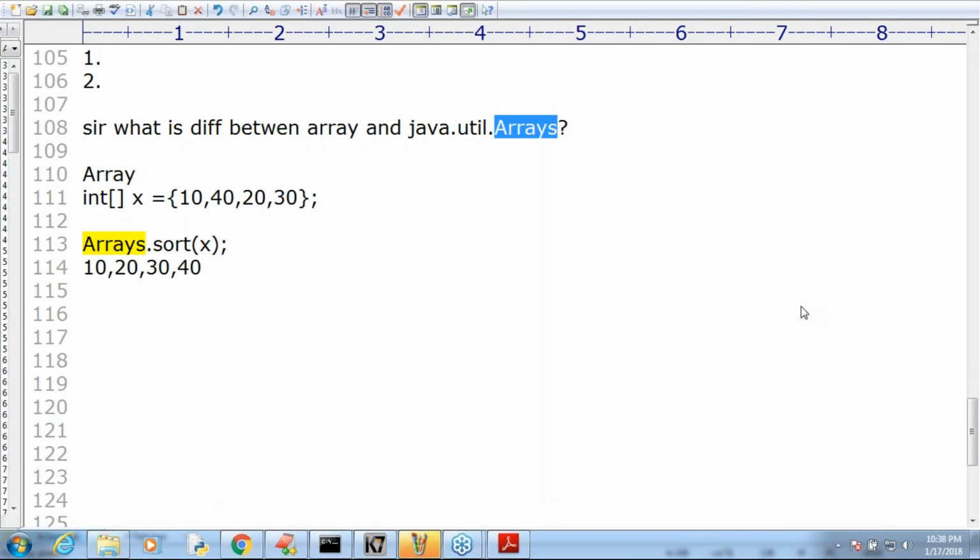Any other doubt, please? Is the Java 9 new concept offline batch going to start? No, Vineet, my Java 9 batch is not going to come. The people who require my classes, better to contact our admin, they will provide videos. Yes, any other? Yeah, Ritesh, tomorrow this doubt will be clarified, don't worry, because as of now it is not yet discussed.